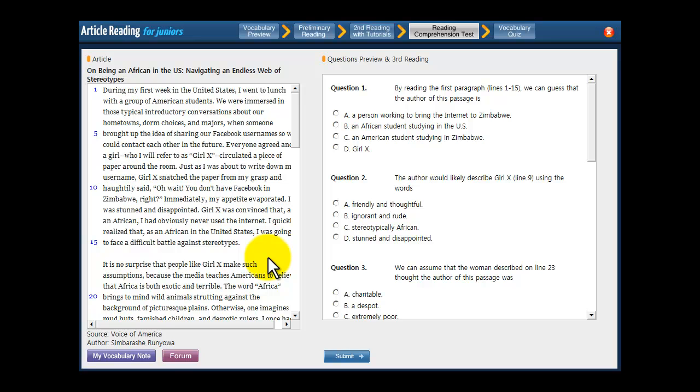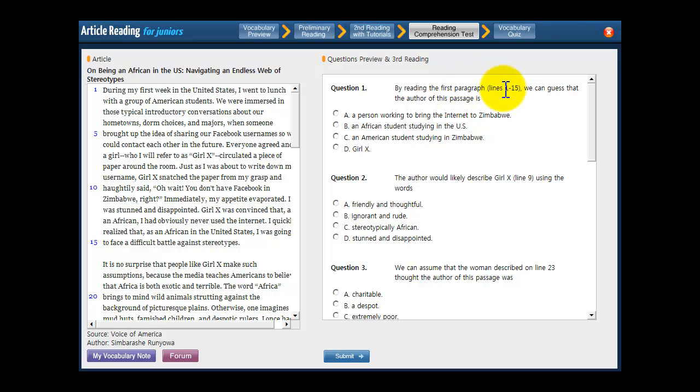Today, we're going to read this article about being an African in the United States, about a guy who comes from Africa to America and has some experiences that make him think certain things, like what do Americans think about Africans, and also what do Africans think about America, and are those stereotypes correct? First, we'll look at question number 1.